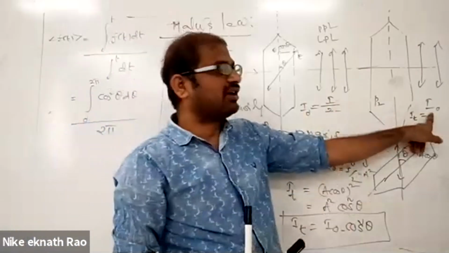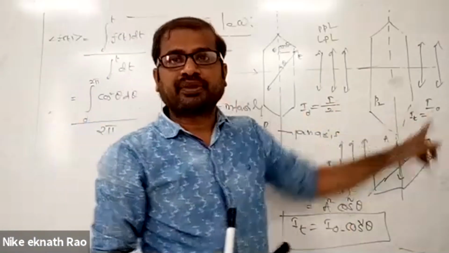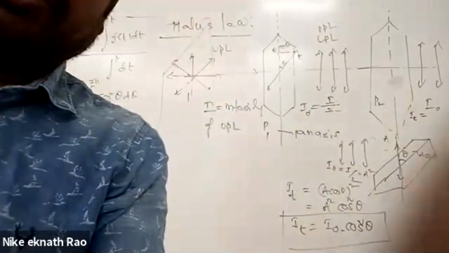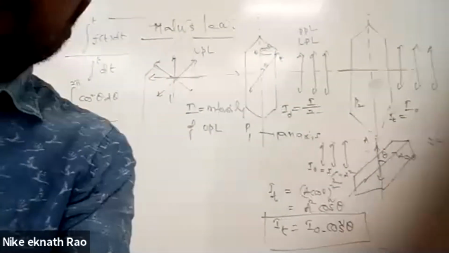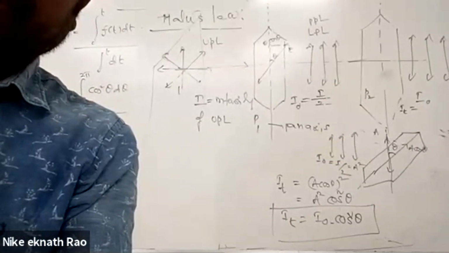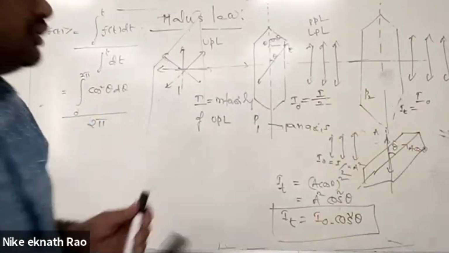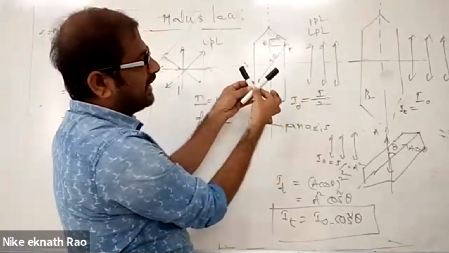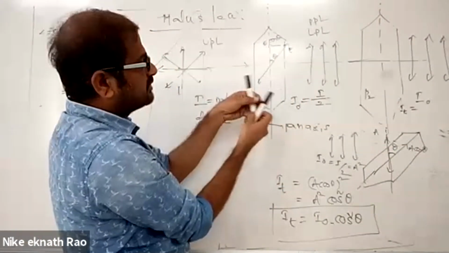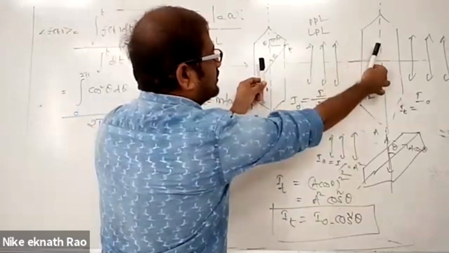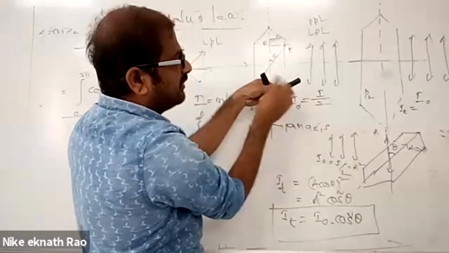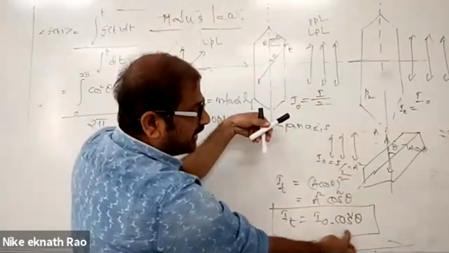That's the entire light of intensity I naught has come outside. Entire intensity of light, how much? I naught has come outside. Are you following everyone? Now, if I make the angle like this, if this is the pass axis of this one and the pass axis of this one, and the angle between these two axes is theta, how much is coming? I naught cos square theta.